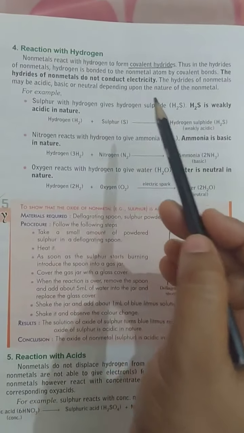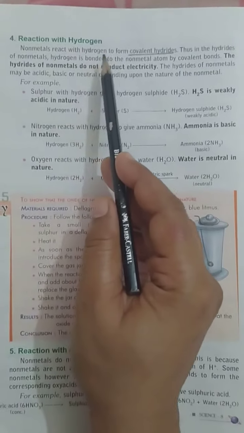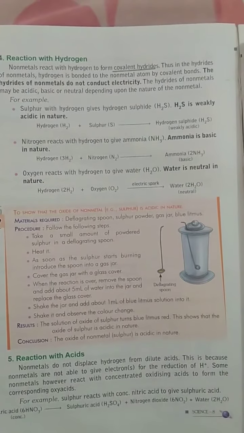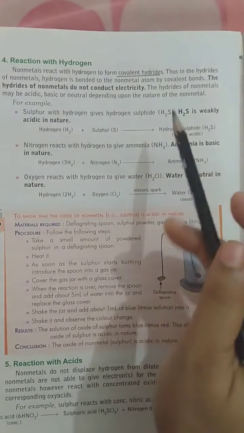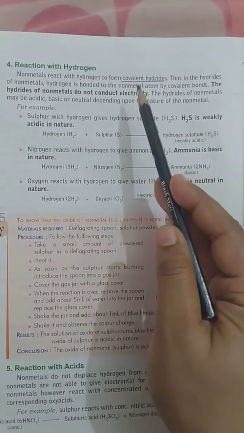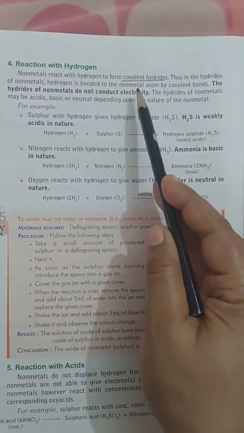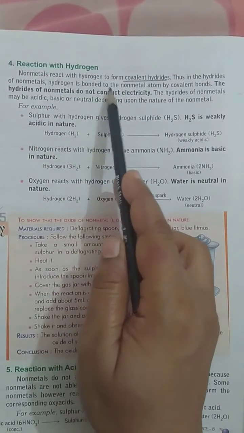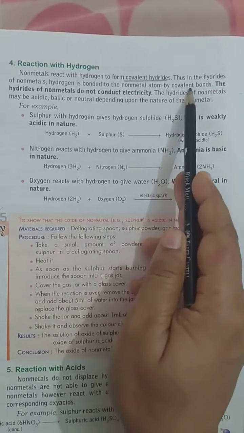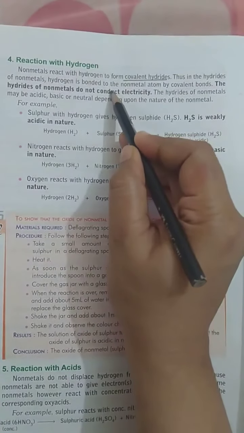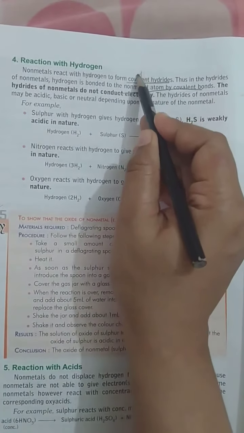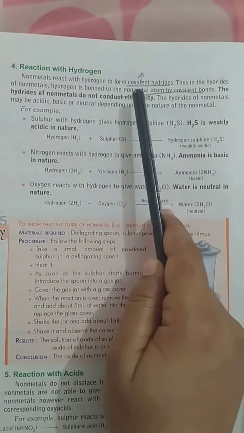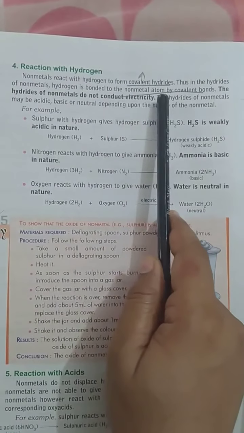Non-metals react with hydrogen to form covalent hydrides. Now what do we mean by covalent hydride? Hydride means a compound formed with the help of hydrogen. In the hydrides of non-metals, hydrogen is bonded to the non-metal by a covalent bond. That is why it is called a covalent hydride.